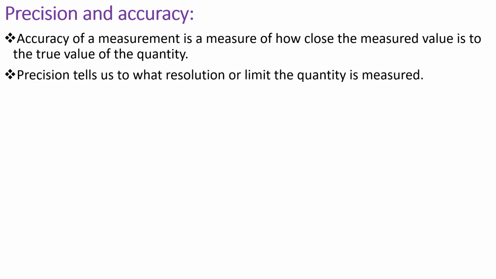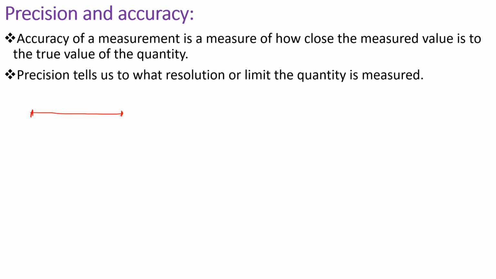Now, what is precision then? Precision tells us up to what extent, or up to what resolution or limit, the quantity can be measured. So we shall understand precision and accuracy using an example. For example, if I need to measure the length of any object, I will tell you to calculate the length of this particular object.